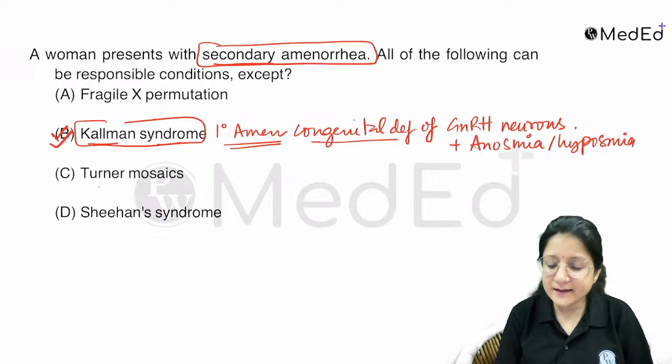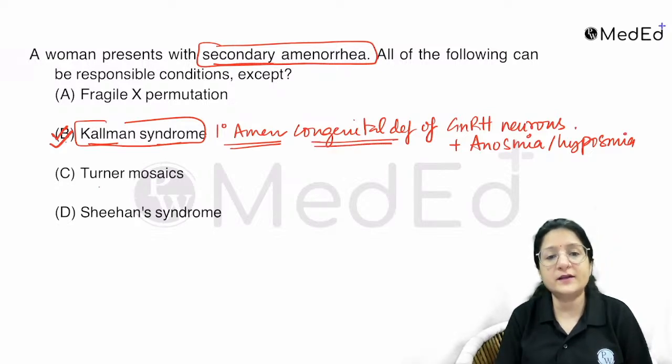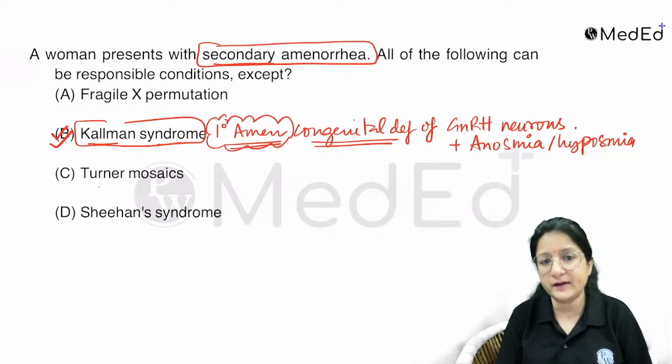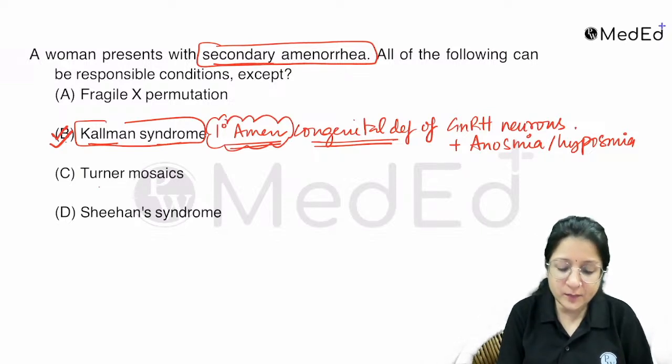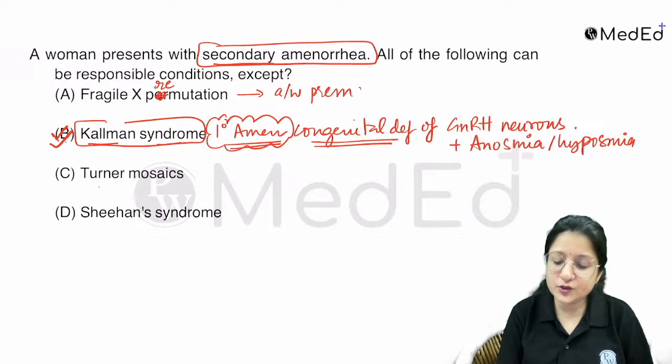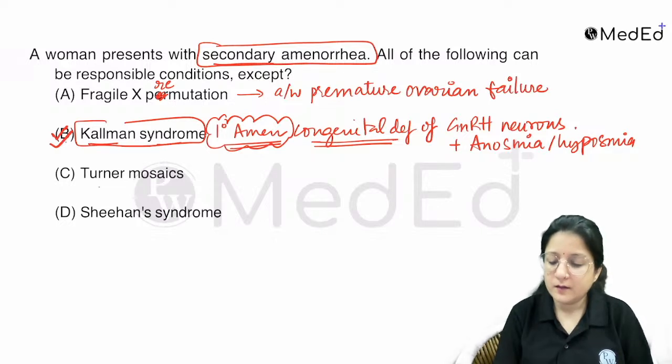So understand that since there is congenital deficiency in GnRH hormones, it is always going to cause primary amenorrhea. It is not going to cause secondary amenorrhea, right? Fragile X, not permutations, premutations. Fragile X premutations are associated with premature ovarian failure, or ovarian failure, also called premature ovarian insufficiency. They can present with secondary amenorrhea.